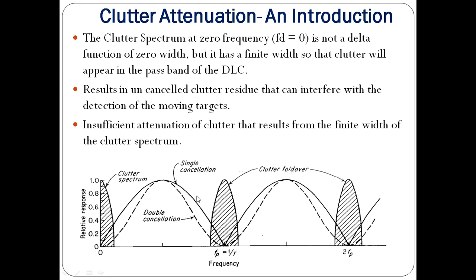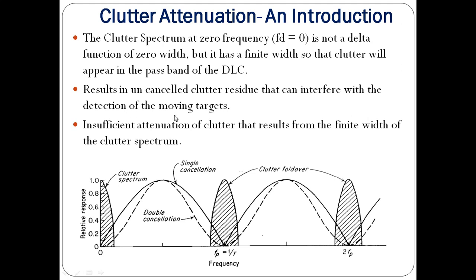single cancellation. This is due to single cancellation, and there is a dotted line showing the response due to double cancellation, and this shaded area represents the clutter spectrum. You can see this clutter spectrum is interfering with the pass band area of the DLC.